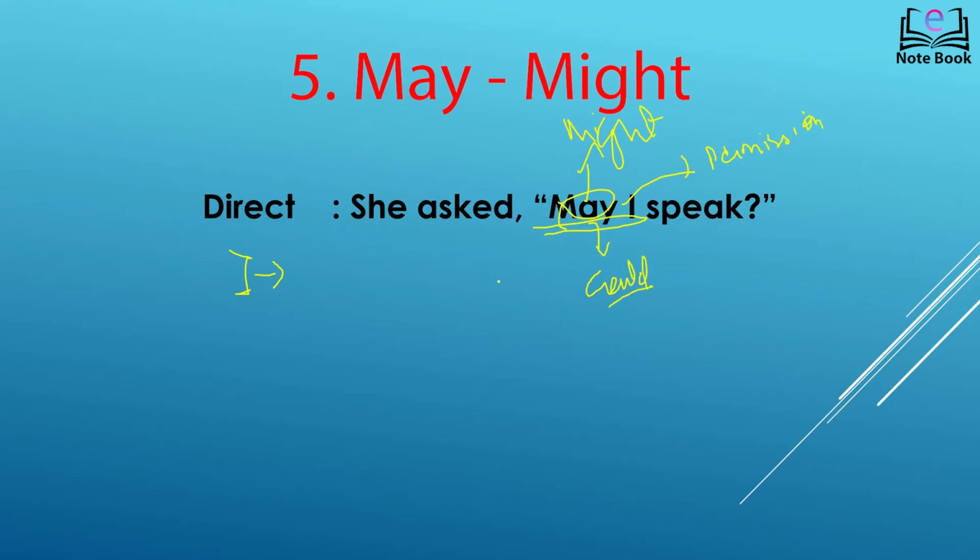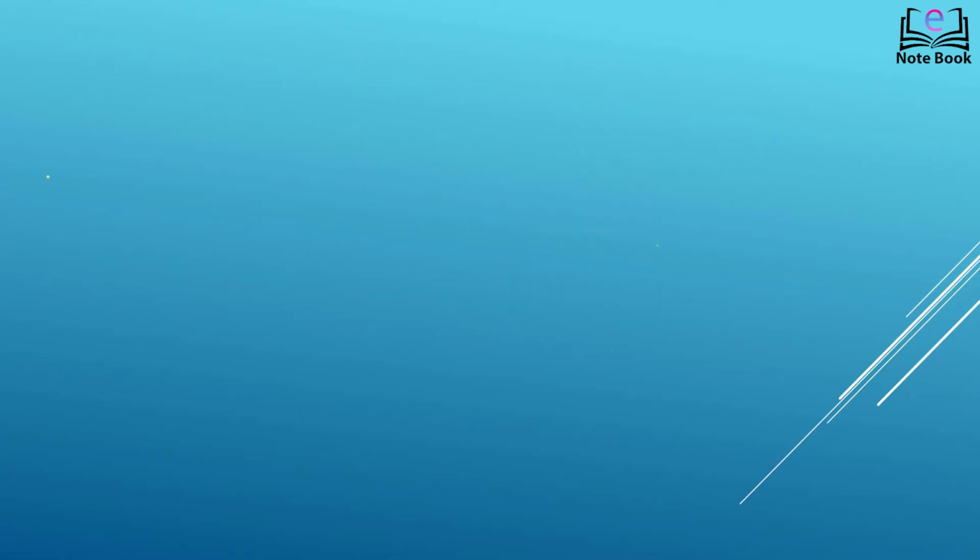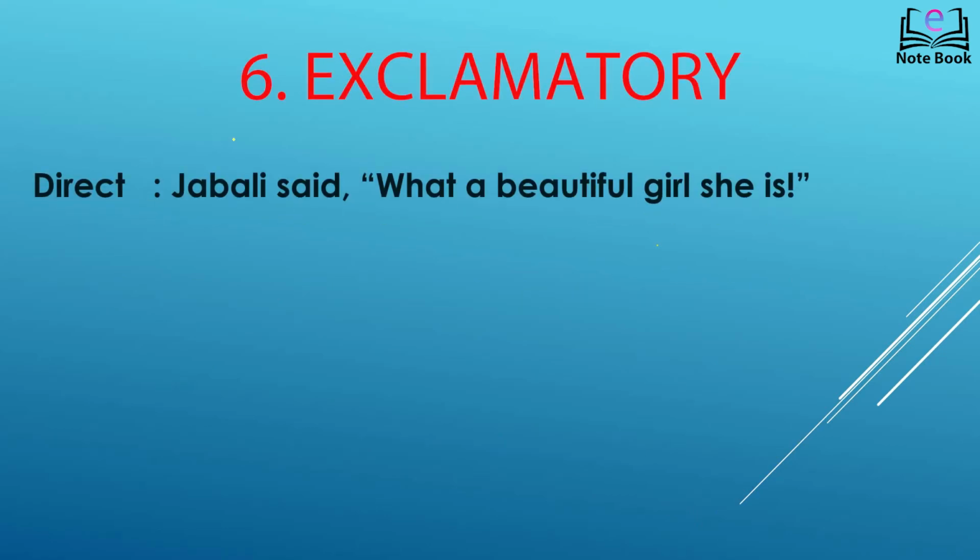She asked if, instead of that we are using if as the conjunction, and the answer becomes, she asked if she could speak.